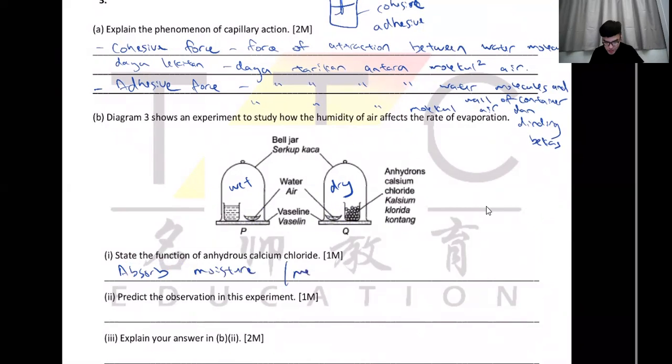Okay, untuk menyerap kelembapan. Hey, do you know you have this thing in your cupboard, in your wardrobe? If you open your parents' wardrobe, or when you open your wardrobe, you may see a small can inside there that looks like plastic. Do you know you can buy this? It's like a moisture absorber. You buy it from Daiso or whatever. You can just tear the opening and put it there. Why? It absorbs moisture from our air so that inside your wardrobe, it stays dry. You know why? Because Malaysia weather is too wet, too humid.